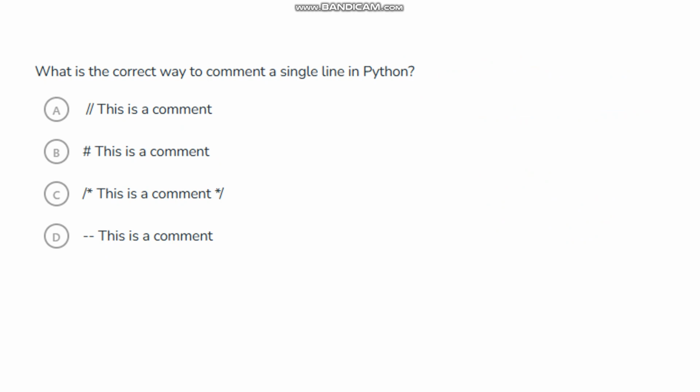What is the correct way to comment a single line in Python? In Python, to provide single line comments, we have the hash symbol. After the hash symbol, whatever data you add becomes a comment. To write a single line comment, we use the hash symbol, and after that write the comment line.